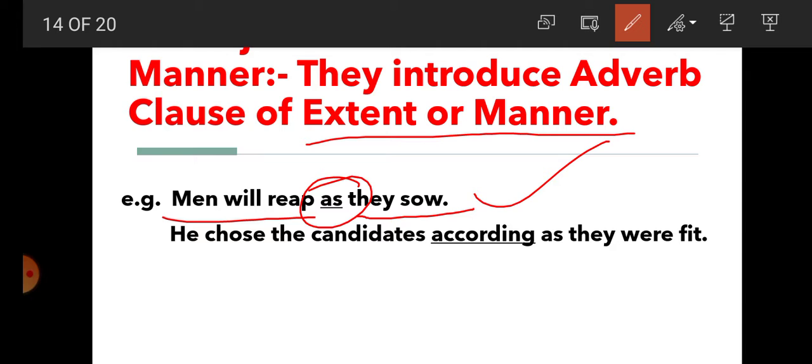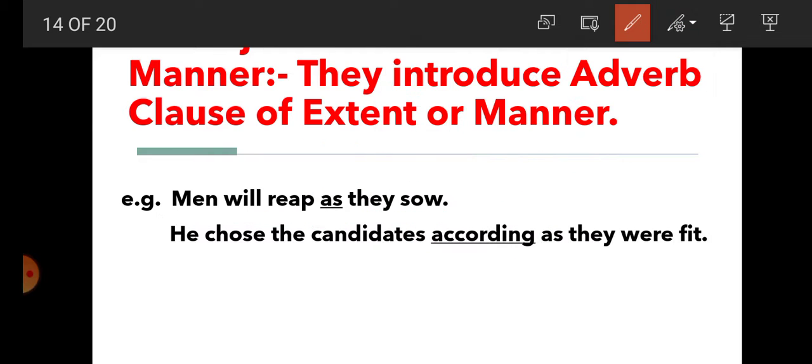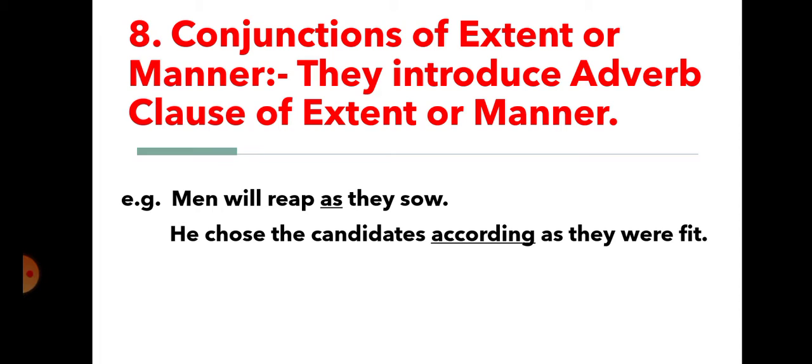He chose the candidate. Second example, he chose the candidate. What is the manner? According as they were fit. So what is according here? According is adverb clause of extent or manner. So student, it is clear here that conjunctions of extent or manner introduce adverb clause of extent or manner. And what are the conjunctions? Like as, according, they are used to introduce extent or manner in a sentence. So these are the kinds of subordinating conjunctions.